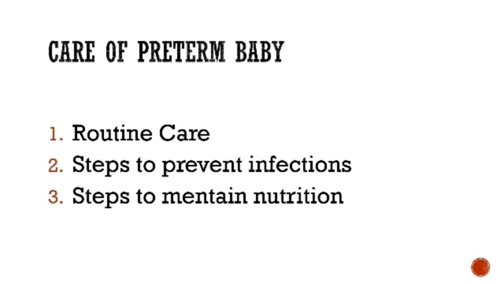The baby is placed on one side to prevent regurgitation after feed, and the caloric requirement is 100 to 200 calories per kg per day. Daily supplementation of vitamin A, vitamin D, vitamin C, vitamin B1 and iron is needed. These are all the steps to maintain nutrition.